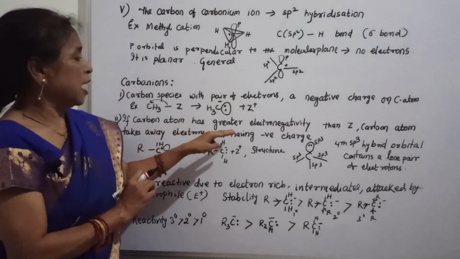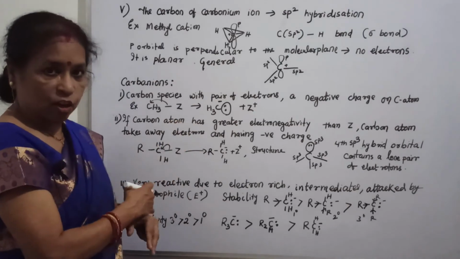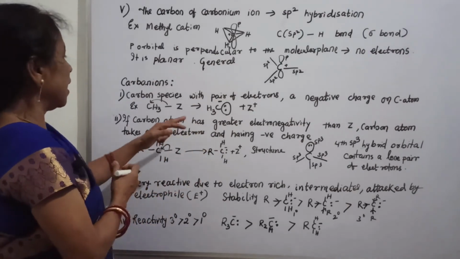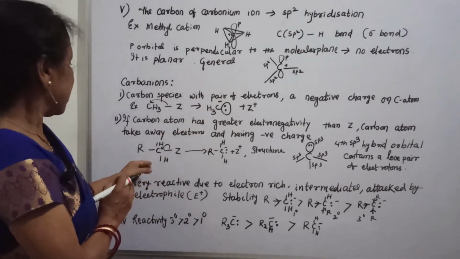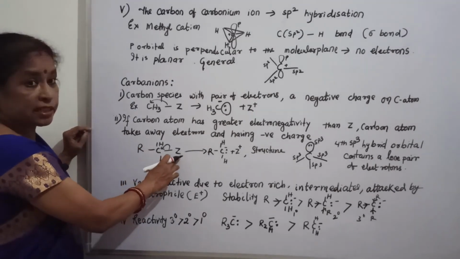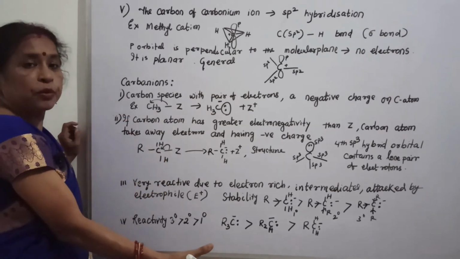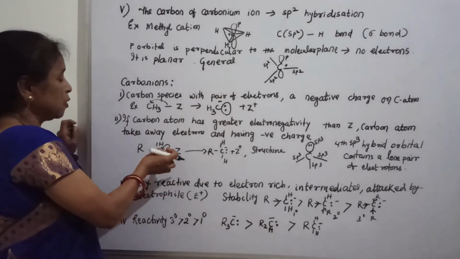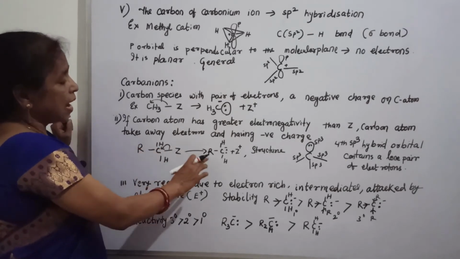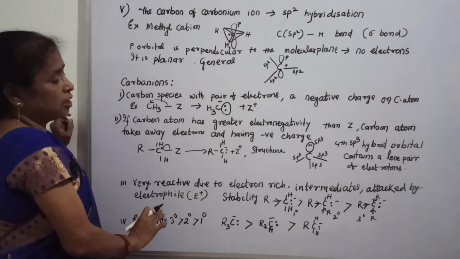So, if the carbon atom has greater electronegativity than Z, then carbon takes the electron towards it and occupies a negative charge. Now, as an example you can see here R, H, H and here Z which is less electronegative, or you can say carbon is more electronegative than Z and that is why the electron moves towards carbon, and here the carbon has an electron pair and negative charge, and Z plus.